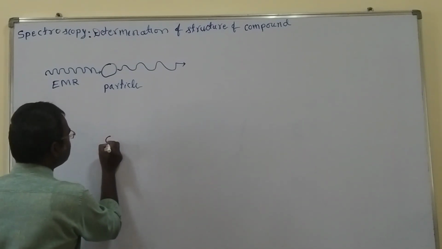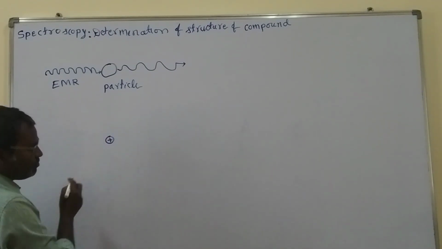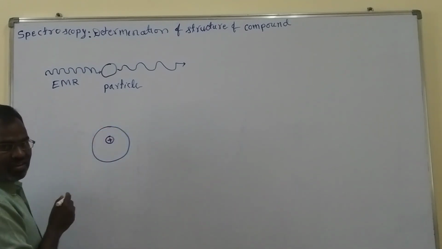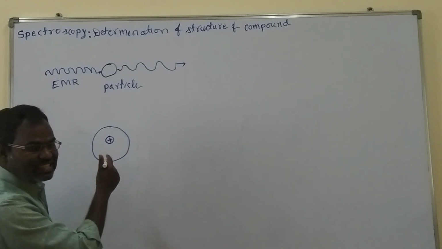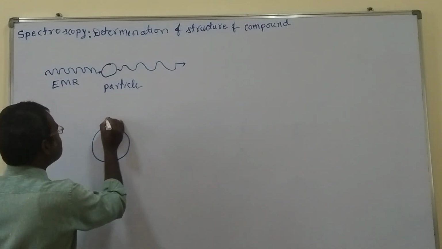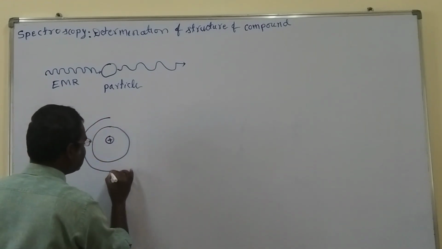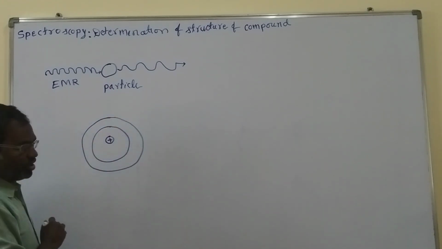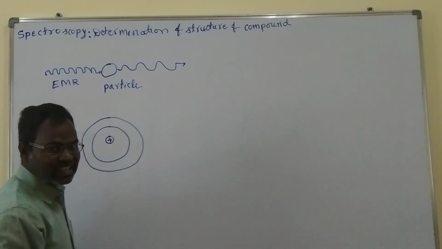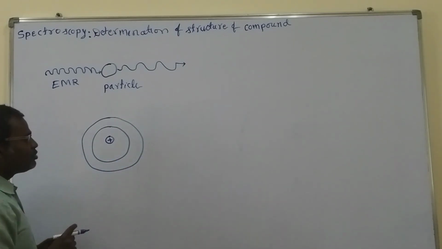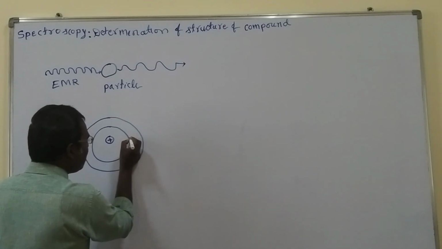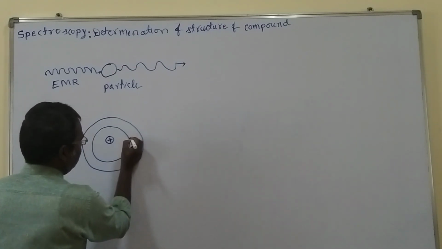This is the nucleus, and here we have fixed states, or stationary states, because the energy of molecules or atoms is fixed. Here we have two stationary states, and assume in the first state we have the electron.